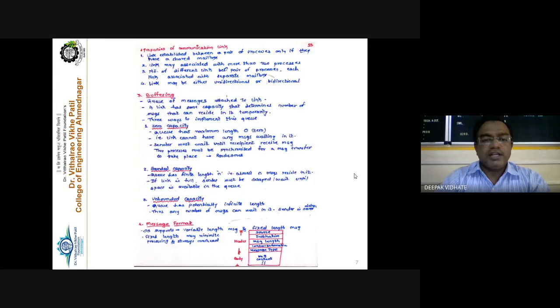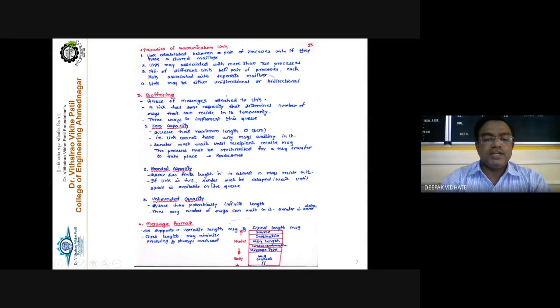In the case of bounded capacity, the queue has finite length, meaning the communication link maintains some messages in a queue with some limit, say 100 messages or 50 messages. At most n messages reside in it. If the link is full, the sender must delay or wait until space is available in the queue. So the sender has to keep track of whether the link buffer is full or has some space. If the buffer is full, the sender has to stop sending messages until the consumer consumes messages from that buffer.